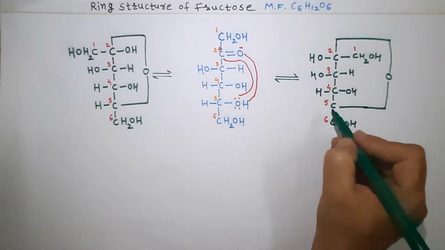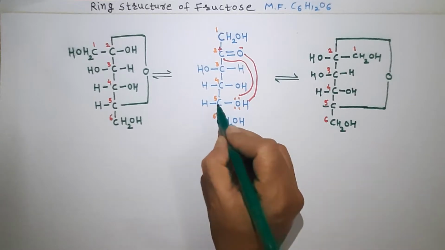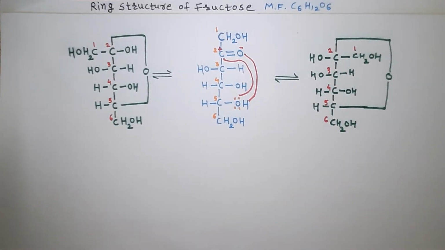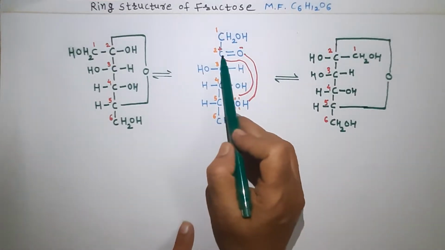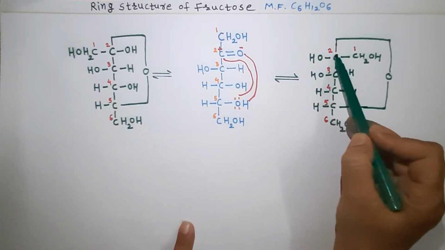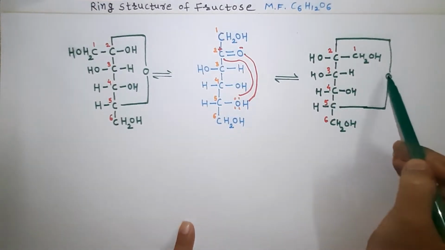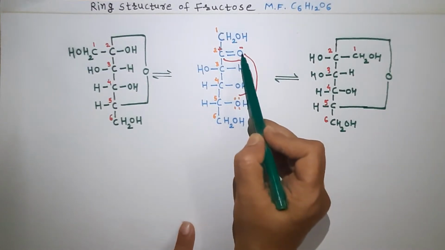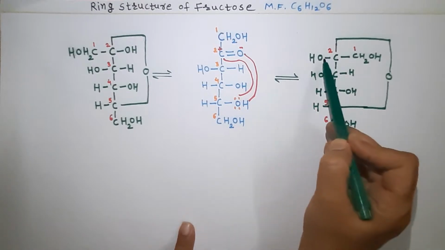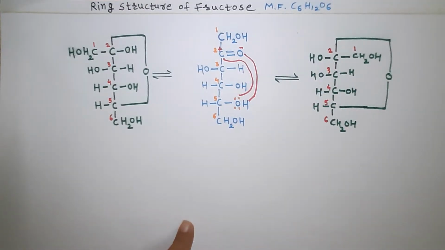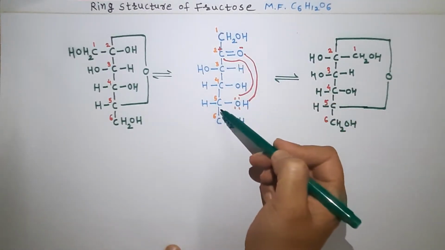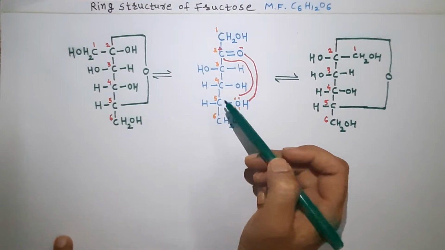To get one structure, on the fifth carbon atom this hydrogen stays as it is. What we did here is the bonding between carbon number 2 and 5, linked with the oxygen, and the carbonyl oxygen and hydrogen form the OH group on the second carbon atom. So this is one structure by the interaction between carbon number 2 and 5, and we get one more structure here.